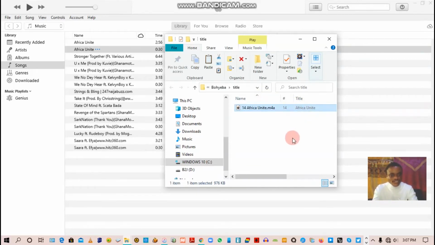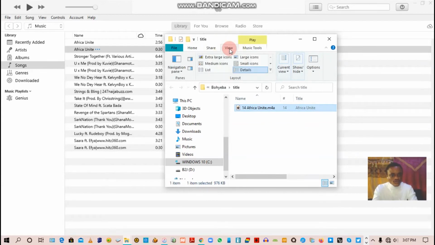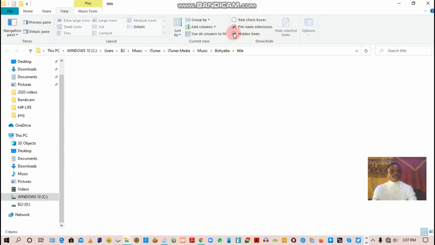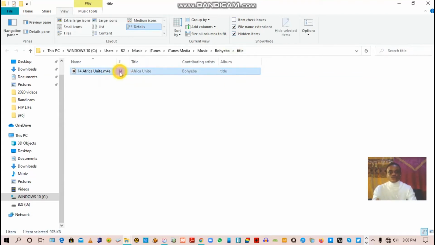To change the extension, you go to View. When you see that this place is unticked like this, maybe on your computer it might appear like this, so you have to tick them. You have to tick File name extensions and tick Hidden items too. So what we have to do is rename this file, changing the extension from M4A to M4R.